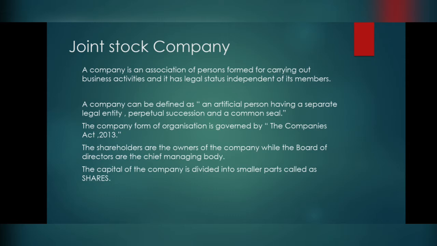A company is an association of persons formed for carrying out business activities and has a legal status independent of its members. To have a better understanding, a company can be described as an artificial person, that is, it does not have a physical body as a human being has, but it is called an artificial person having a separate legal entity. Legally it is a separate thing, and it has perpetual succession. There is perpetual succession in the sense that the company continues even though the owners of the company are not present, as well as a common seal.